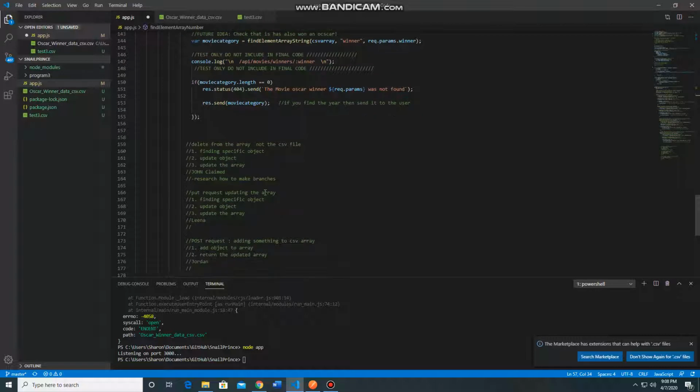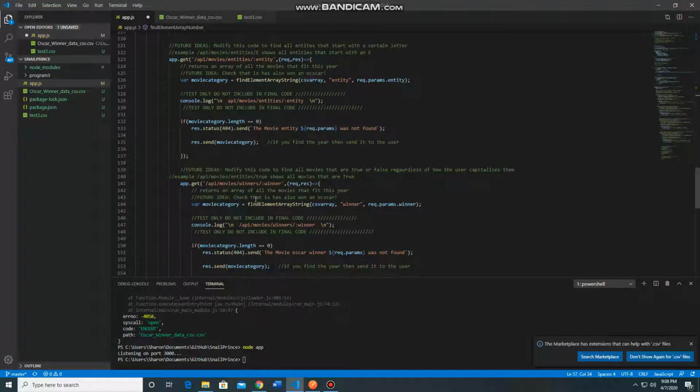Let's see. The put request, you're first going to have to check if you actually have it in the array. So you're probably going to use one of these find element array string or array number. And if it does exist in the array, then you're just going to update whatever category they gave you. And if it doesn't, then you're going to put a brand new one. You can probably just use the code from the post or just call the function the post uses to basically update the array.